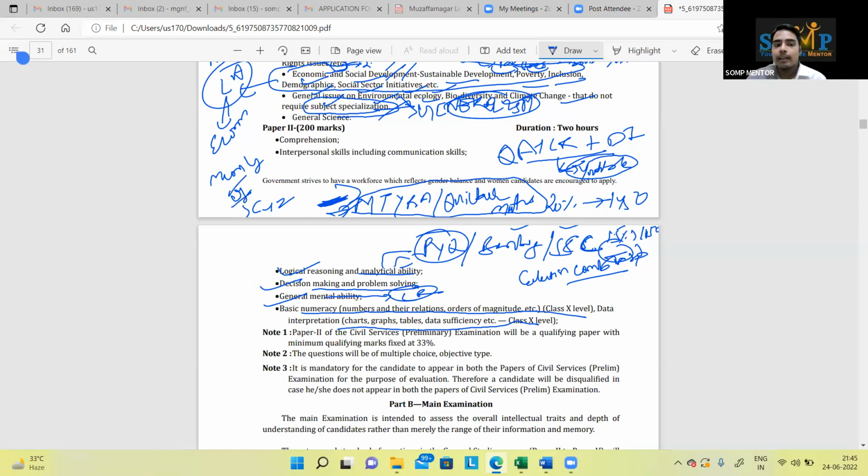Then monthly magazines. For example, there is a magazine that comes by the name of The BSc, and the banking awareness magazines. These are the monthly magazines available in every city. And go to the book shop and say I need a booklet where current affairs is there, all things related to banking is there. You will find in these magazines the new kind of questions that are being asked, and please go for the PO level magazine only, that is probationary officer, not for the clerical one.